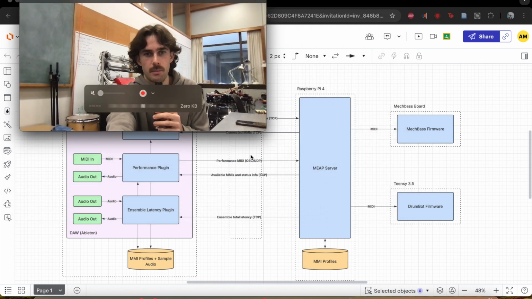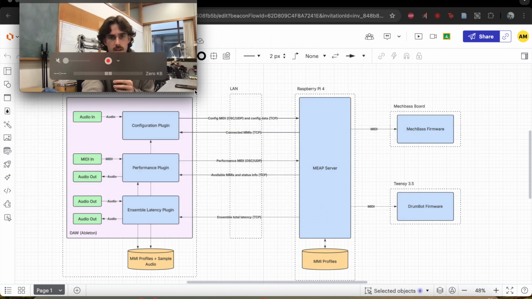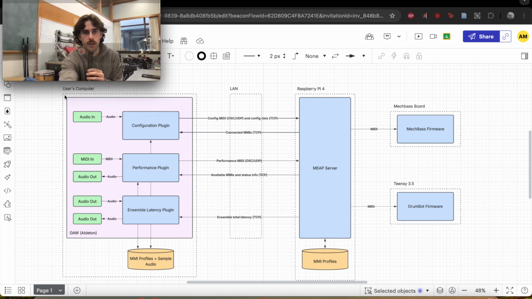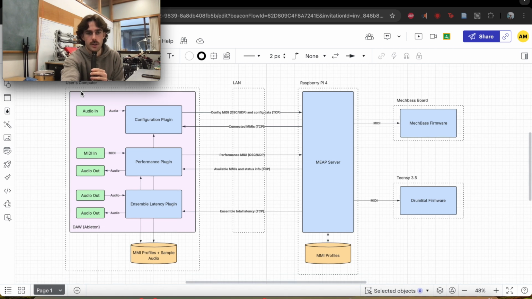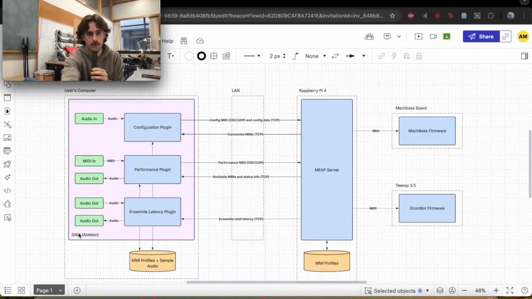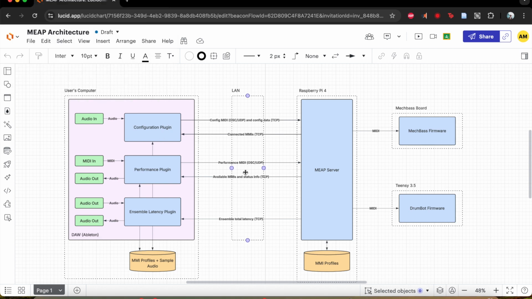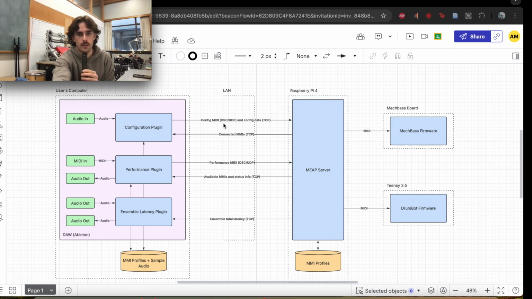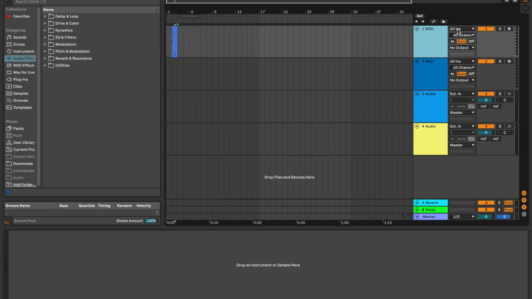This functionality can be seen in the architecture diagram here, where we have got the user's computer, which has a DAW loaded up, Ableton for example, and there will be a selection of plugins here that they can load into a DAW track, such as one of these here.